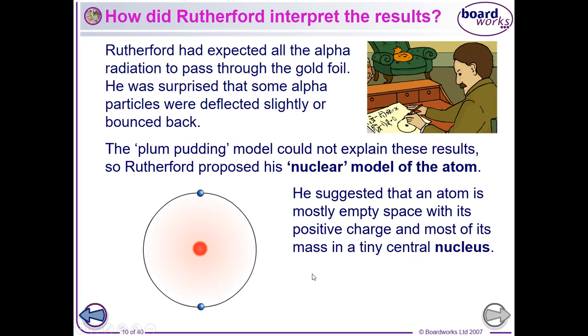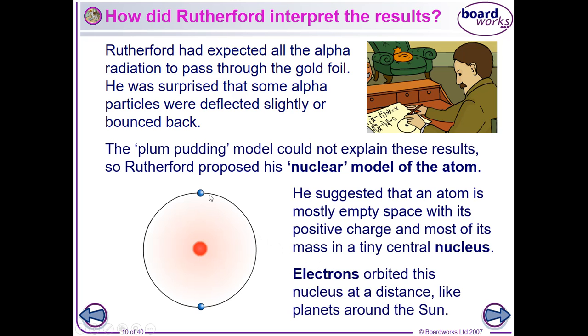So he suggested that the atom was mostly empty space, a tiny, tiny nucleus in the center, and most of the mass is here, and then around the outside, electrons orbiting this nucleus at a distance, as if it was like the sun and planets going around the sun. And if you were to have the nucleus, for example, in a tennis court, it would be the size of a pea, and the electrons would be just specks of dust outside the tennis court, hundreds of meters away.